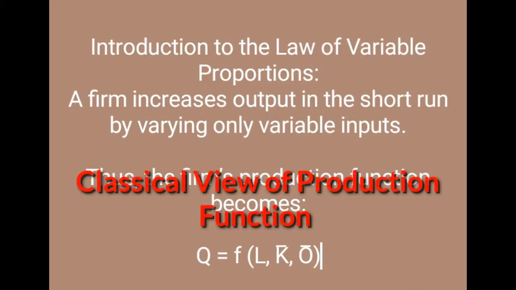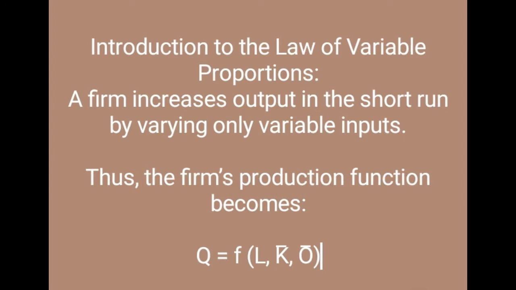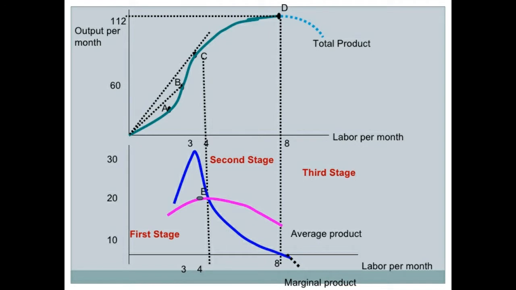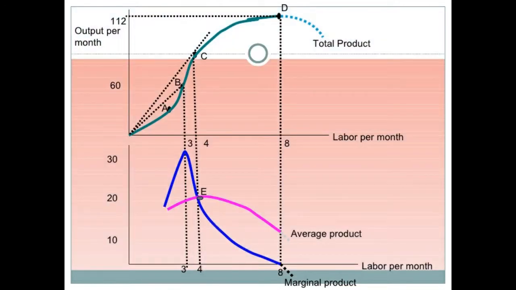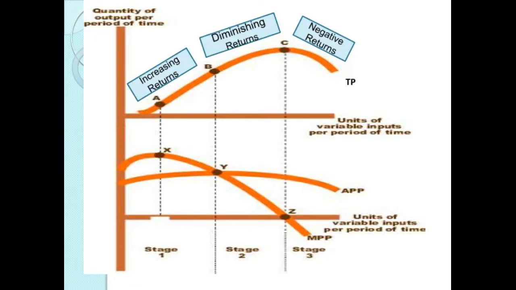Classical economists are of the view that keeping the other factor constant, if we go on employing more units of labor, the total production will increase at different rates. In other words, the rate of change of total product, which is called marginal product, may increase, may remain constant and may decrease. Traditionally speaking, by employing more labor, if marginal product increases, such will demonstrate the operation of law of increasing return.